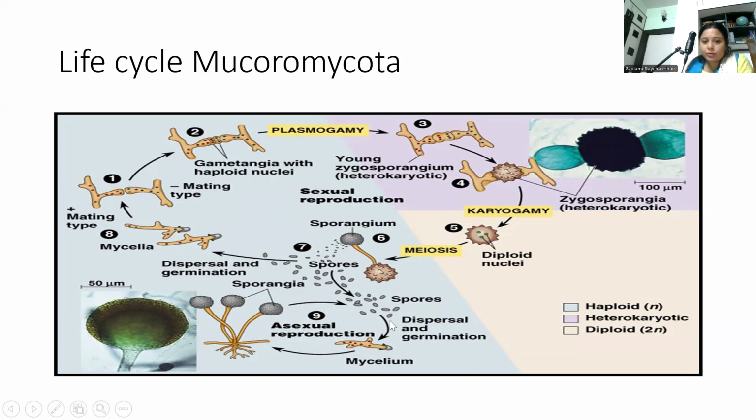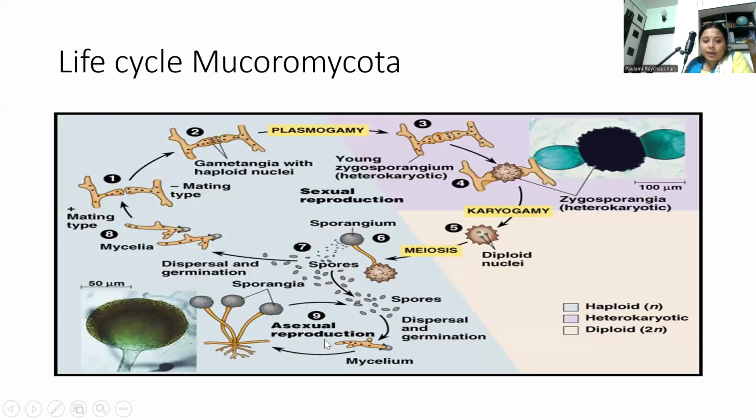Let's start with the asexual reproduction. This is the haploid mycelium. Specialized hyphae called sporangia develop, mitotic production of haploid sporangiospores, and the sporangium bursts, leading to dispersion of the sporangiospores, and new haploid mycelium again develops, and thus the cycle repeats. This is the asexual reproduction, very rapid and very common, allowing fast colonization in moist conditions. Spores are non-motile, dispersed by air.